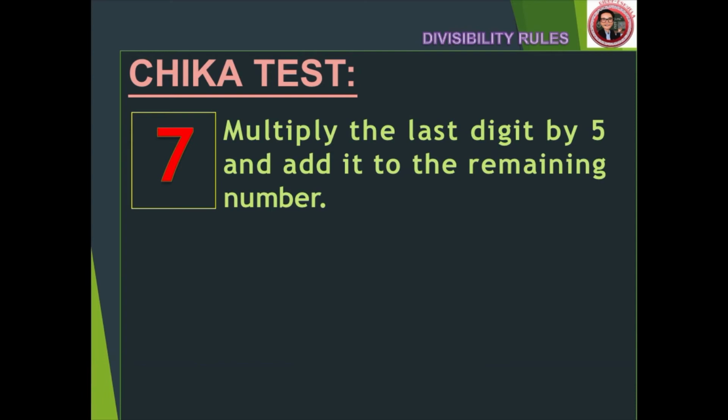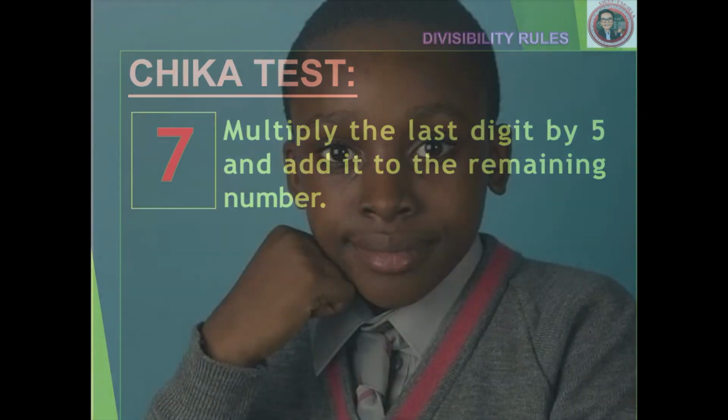The second way to check the divisibility rule of 7 is the Chika test. It was the UK-based 12-year-old Nigerian, Chika Ofili. I'm not sure if I pronounce his last name correctly. Ofili discovered a new way to divide in mathematics.